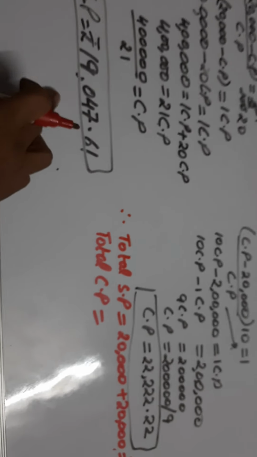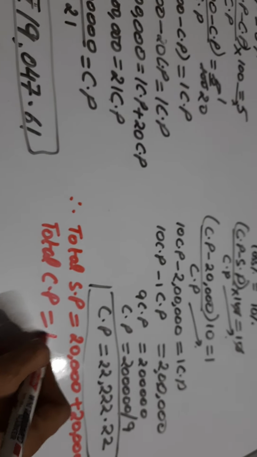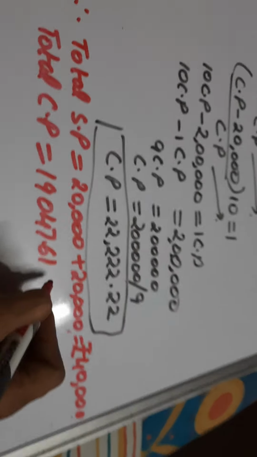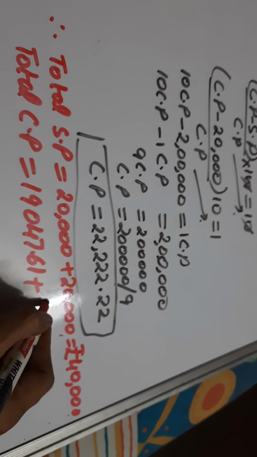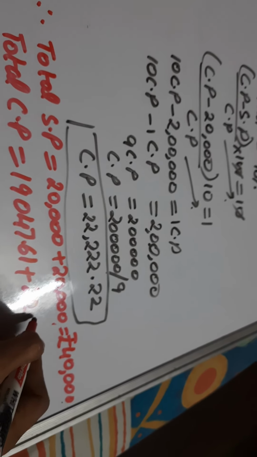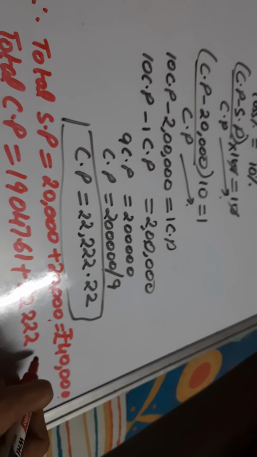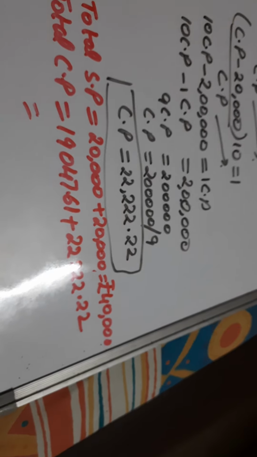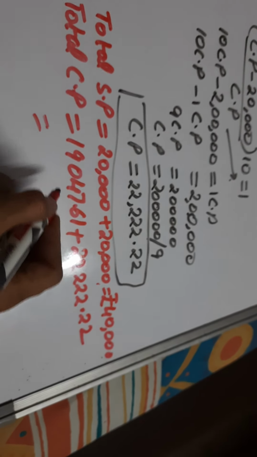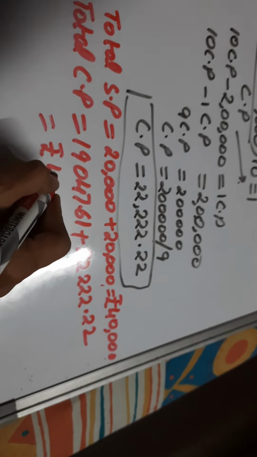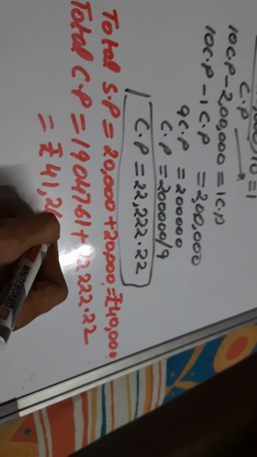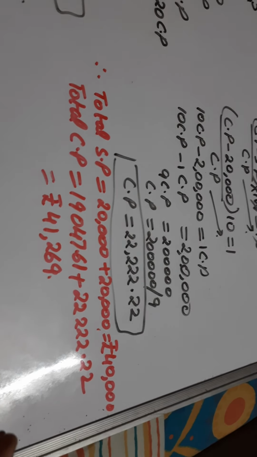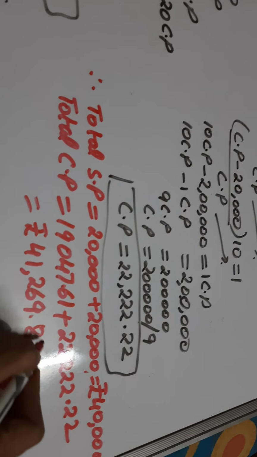And the total CP, let us find out. The first buffalo he bought for 19,047 rupees 0.61 paise, plus the second buffalo he bought for 22,222.22. So the total CP will be 41,269 point 0.83 paise.